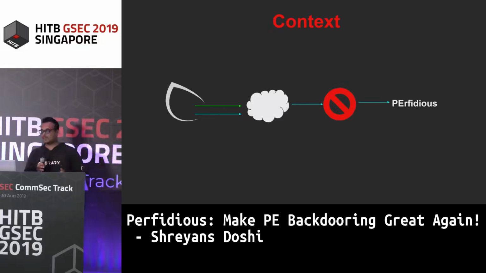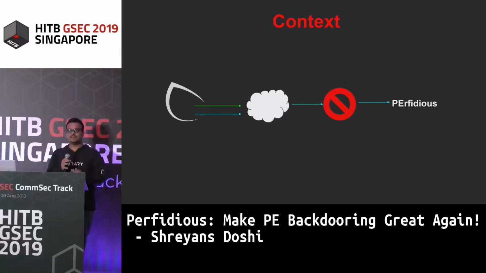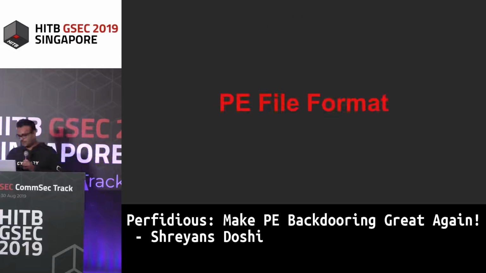So what I decided was to develop Perfidious, which is soon to be released, a Python package that can be used to parse, edit, and assemble PE files from the ground up. Basically, it creates an environment in which PE files could be split into individual Lego blocks, and they can be used as and when you require. Basically, you could add and switch sections and stuff like that, right?